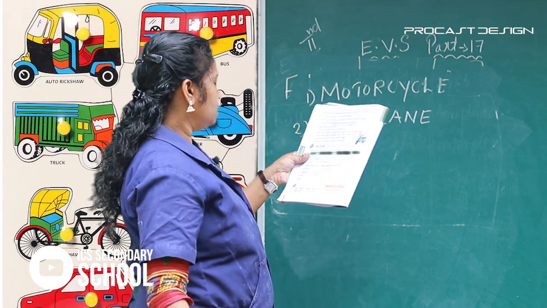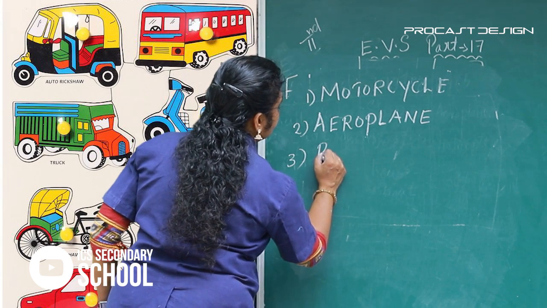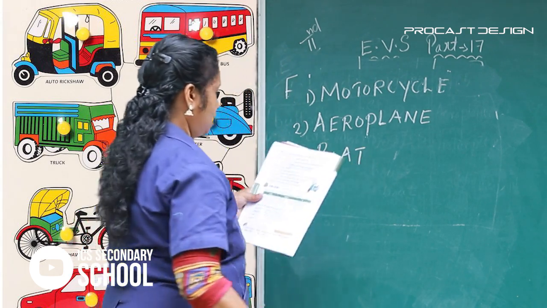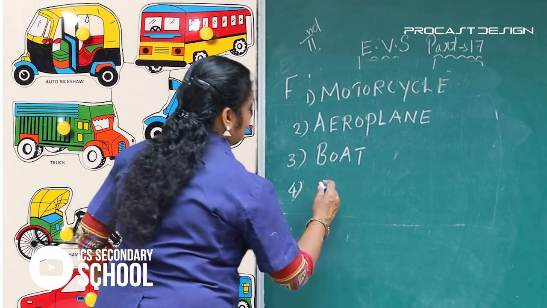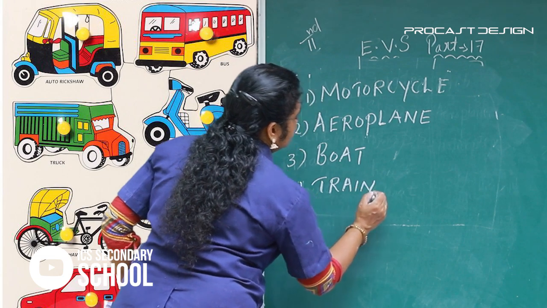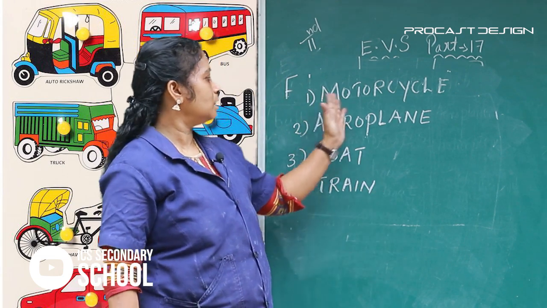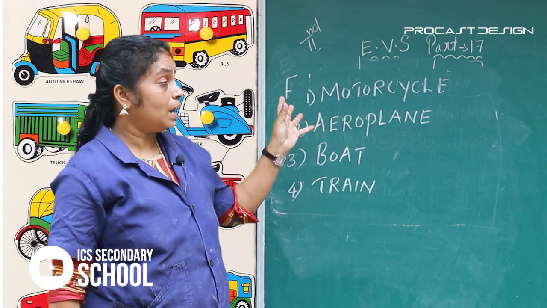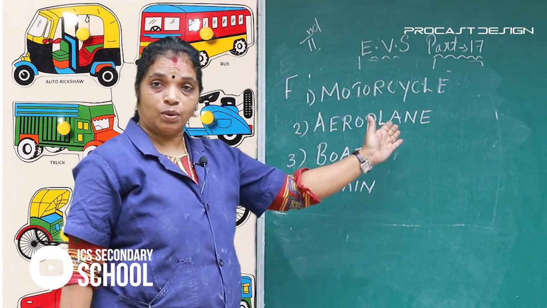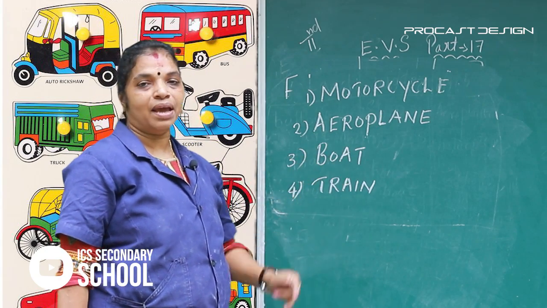Third one, boat. Fourth one, train. Okay, dear students, first one, unscramble these and we find the correct order: motorcycle, aeroplane, boat and train.